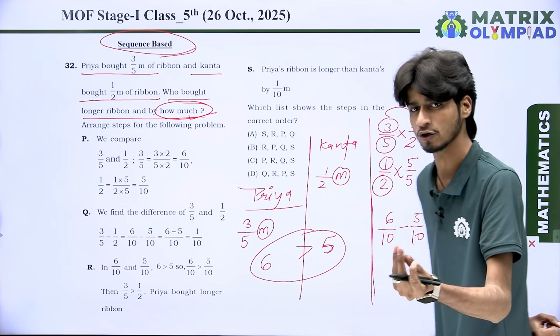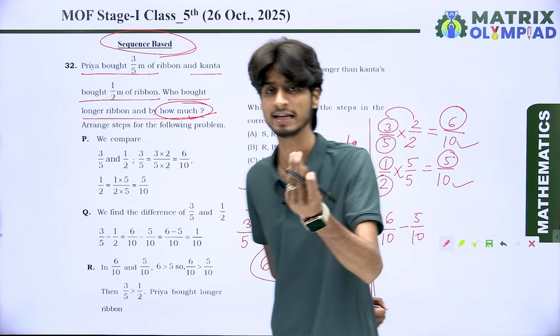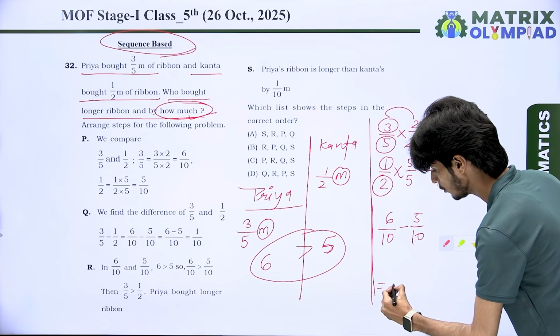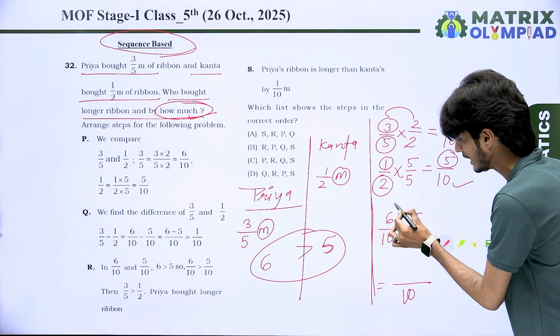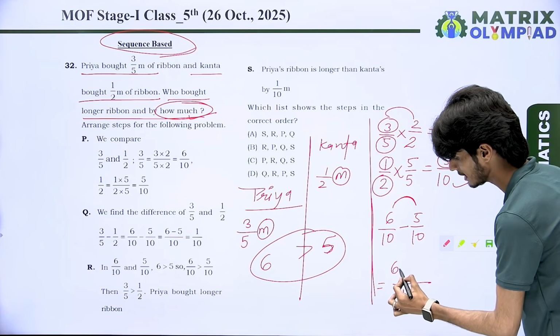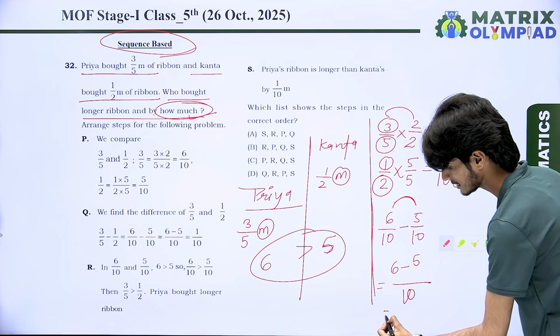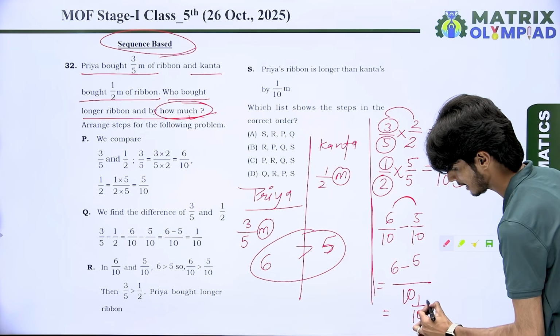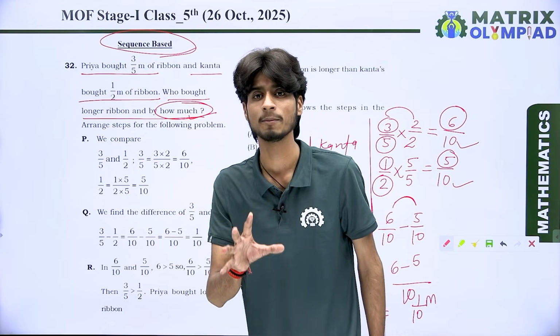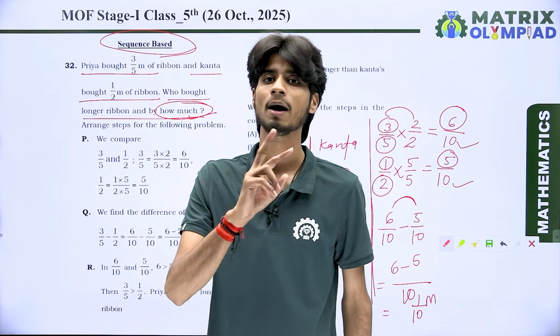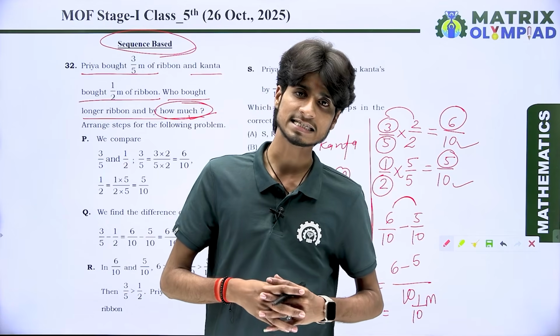If the denominators of two fractions are similar, then in the subtraction, the denominator in the answer is also the same. So it is 10. And we directly subtract both of the numerators, 6 minus 5. The resulting answer is 1 upon 10 meter. It means Priya's ribbon is larger than Kanta's ribbon by 1 upon 10 meter.